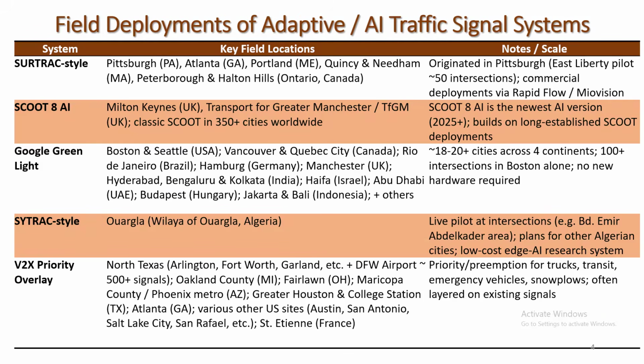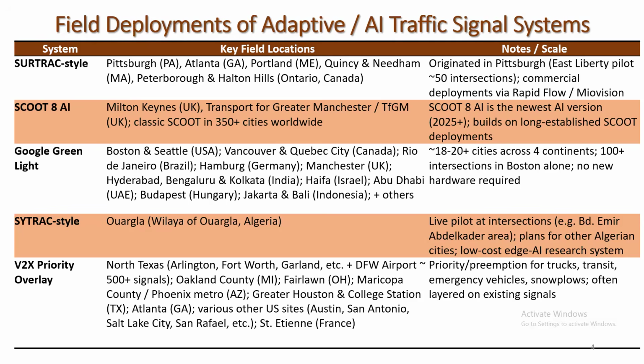SCOOT 8 AI is used in the UK, especially in Milton Keynes, and also Transport for Greater Manchester. Almost 350 cities use this technology, and it builds on the long-established SCOOT deployment.